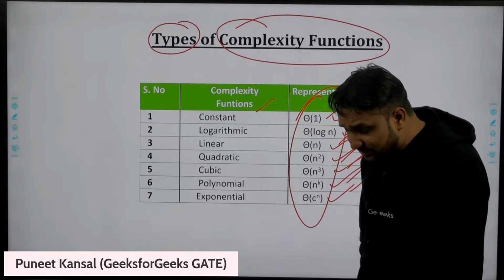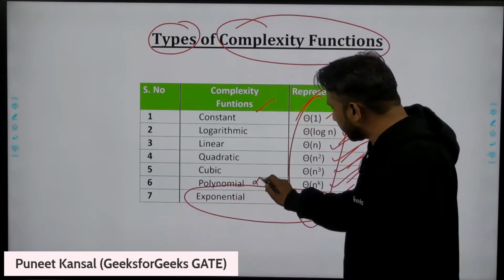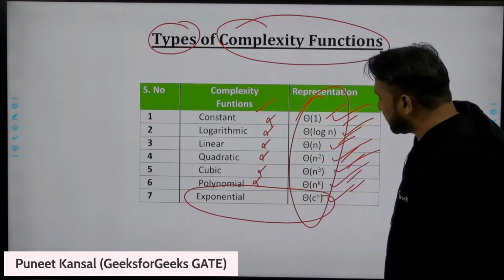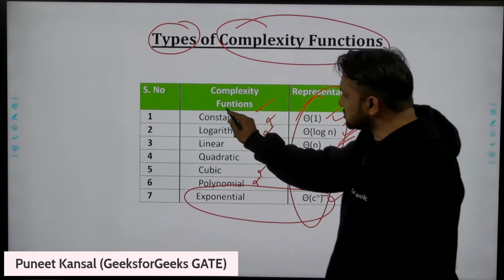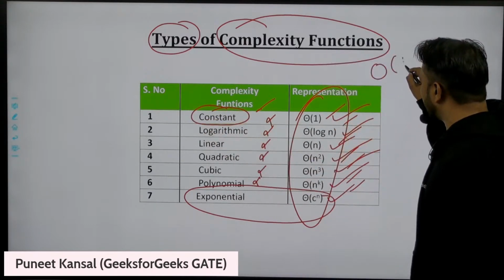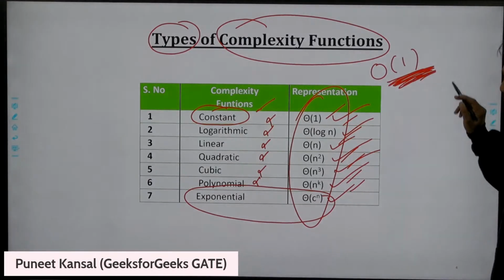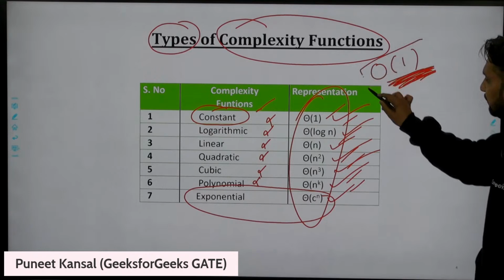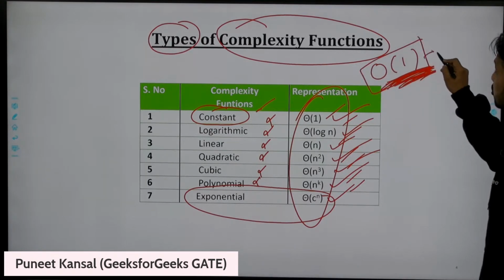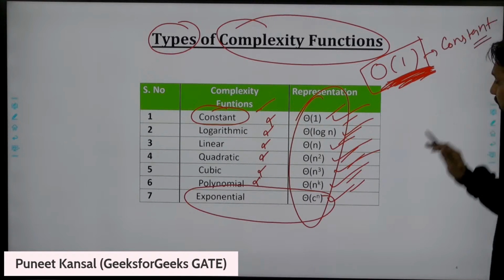Exponential will take the maximum time. Not this one, not this one, not the others. And which one will take the minimum time? Constant. If I say my algorithm time is order of 1, then this is the minimum time an algorithm can take. It means my algorithm is taking a constant amount of time to execute.